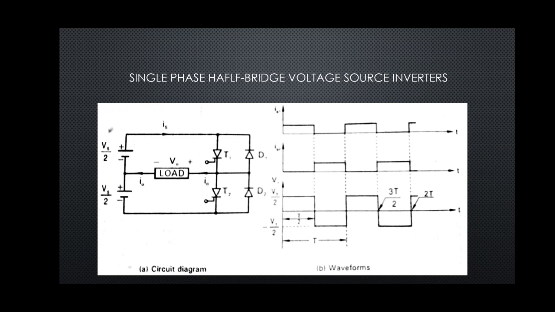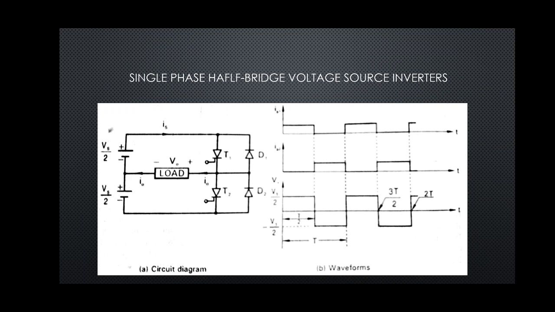Now T1 is commutated and T2 is fired. When T2 is conducting, the current will flow from the positive of the supply, through the load, then T2 and to the negative. So the direction of current changes, thus the output voltage will now be negative. First when T1 is conducting, output voltage is positive.